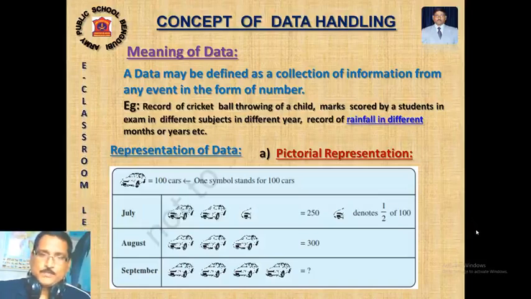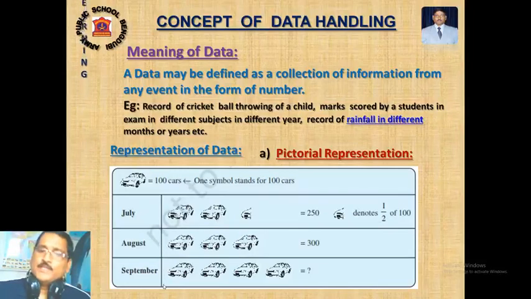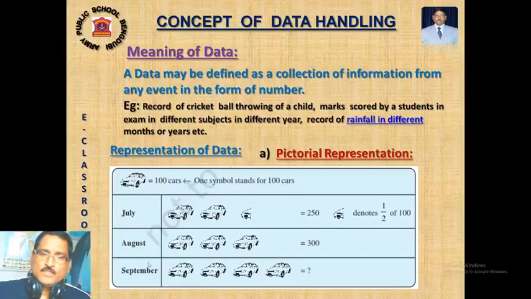In pictorial representation, the pictures should be along the horizontal line and the vertical line should be the event. Here, what does it represent? The number of cars flying in three different months: July, August, September. The number of cars will be large, so how will we represent that? The one car represents 100 cars. So if 250 cars are flying in a day in the month of July, how do we represent it? Two whole cars and one half car. Then 250 cars are flying in the month of July.